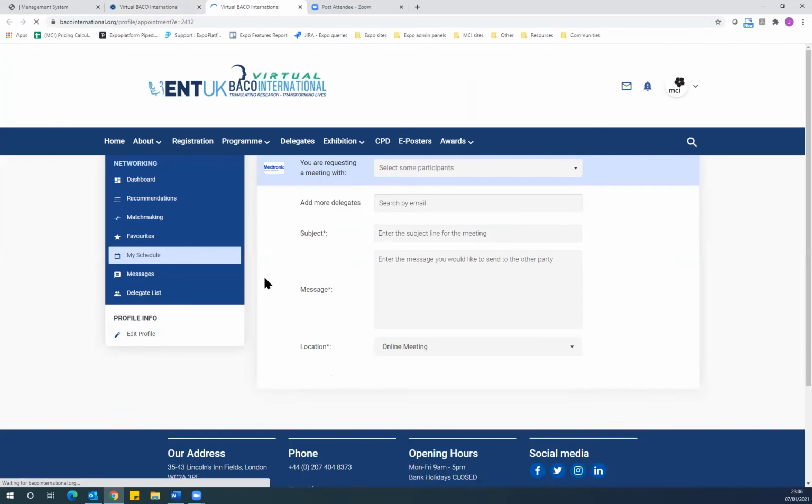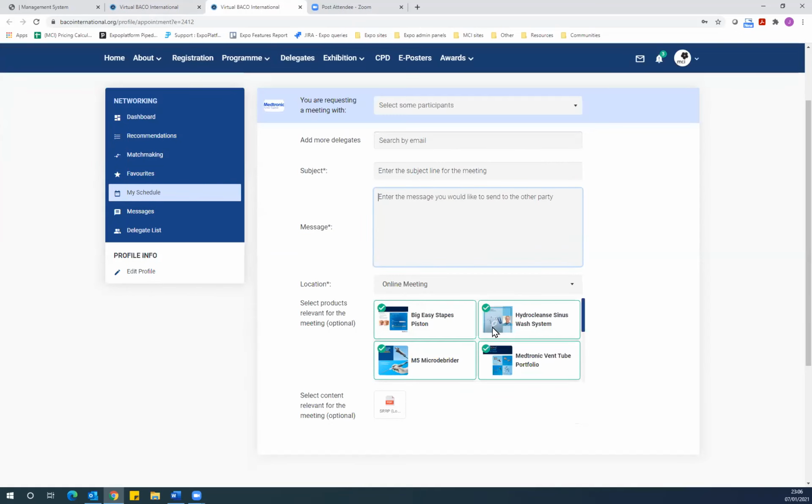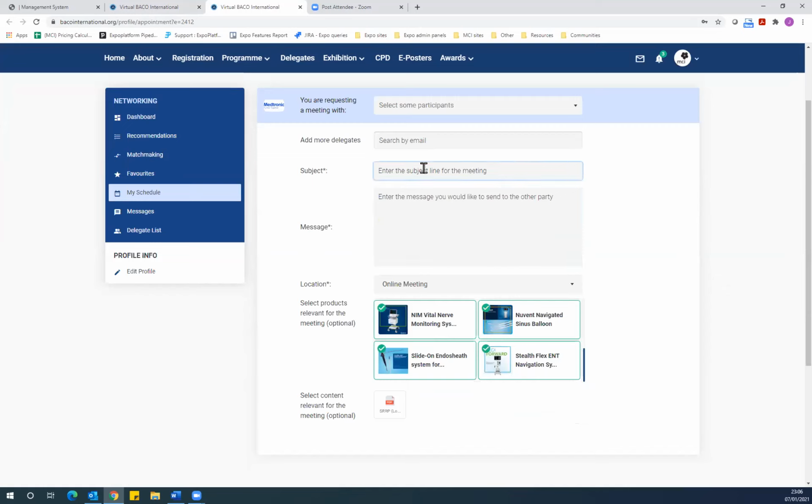speaker, or delegate, and it will open up a new window where you can create that meeting. You can select the participants, you can add more delegates to the chat, you can enter a subject for the meeting, a description for what the meeting will be about. You can include products if you wish to talk about those products with a particular exhibitor you're requesting the meeting with. And then you can set up the date and time.